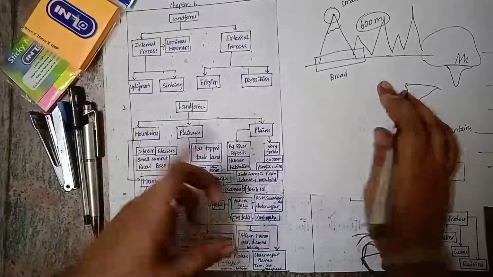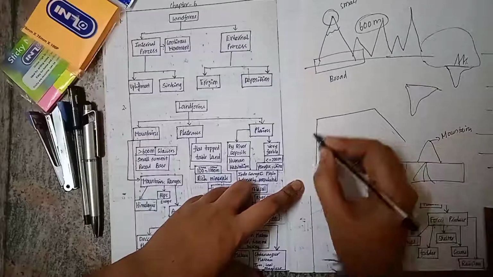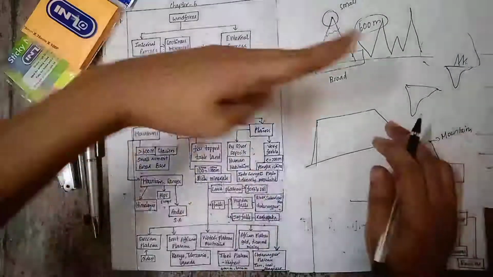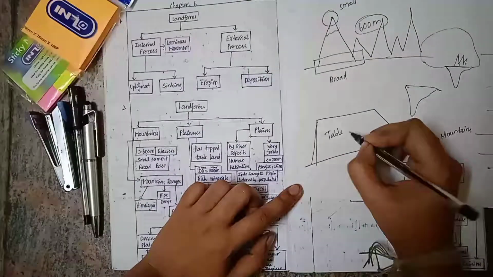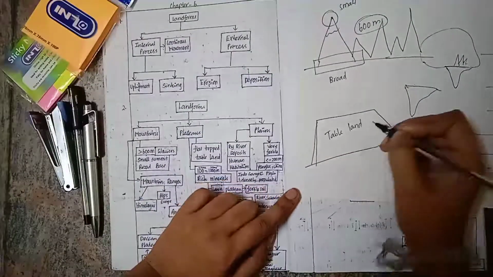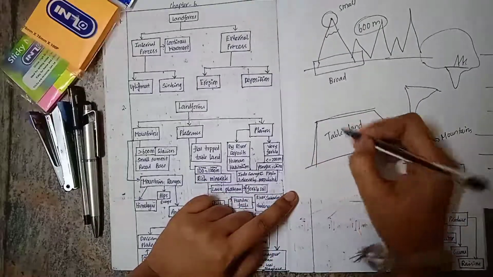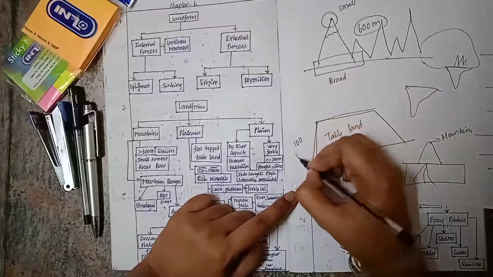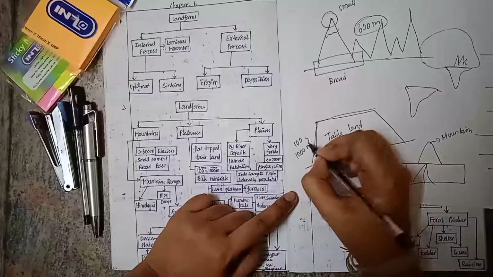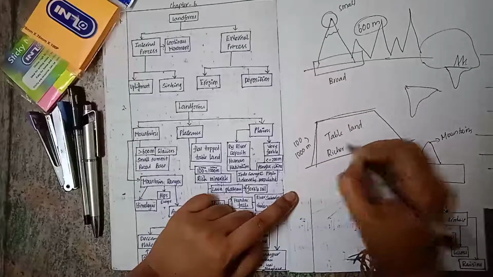And then we have plateaus. What are plateaus? Plateaus resemble mountains, but they are cut, as if cropped on the top. So this is a flat-topped tableland. It appears like a tableland, flat. It will have an elevation, which may be from 100 to 1000 meters, and it is richer in minerals.